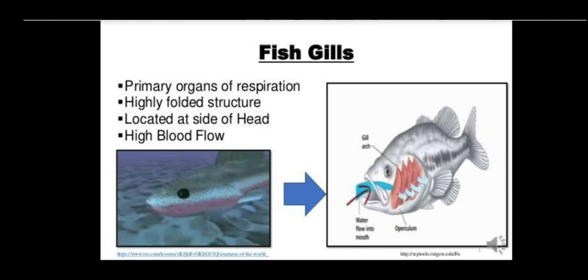In fishes, how does it happen? Fishes have a structure of gills. They take in water through their mouths and force it past the gills, where the dissolved oxygen is taken up by the blood. You can see here the operculum written, water flows into the mouth. This is the operculum, gill arc. Gills are present which provide large surface area. They are highly folded structures, the primary organs of respiration, located at the side of the head, and there is high blood flow in them. So this is how respiration takes place in aquatic animals.